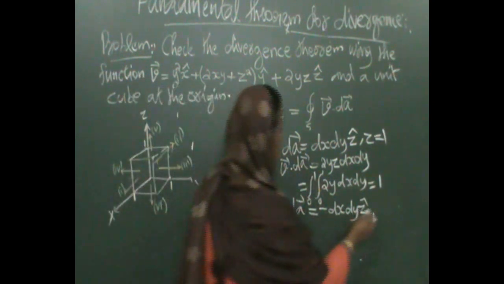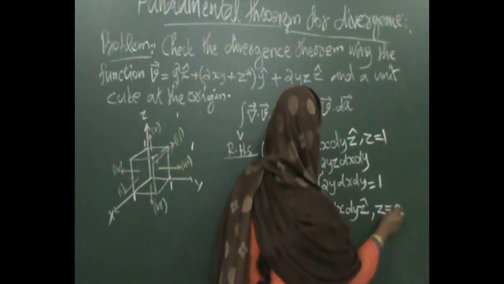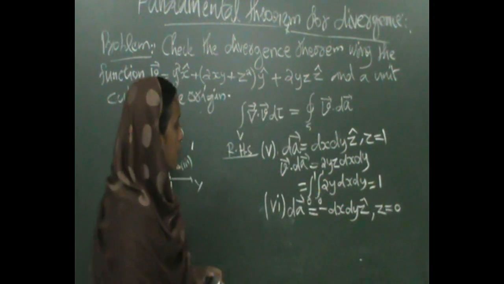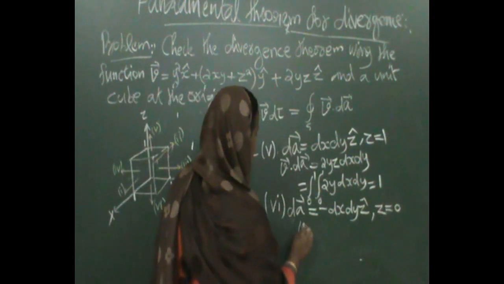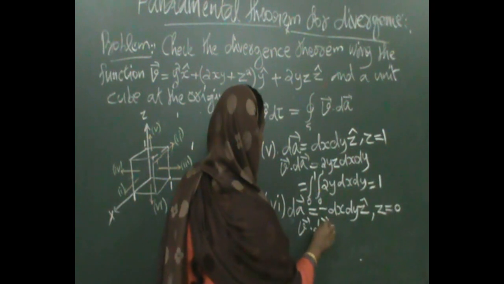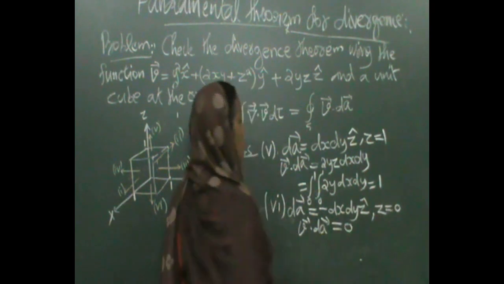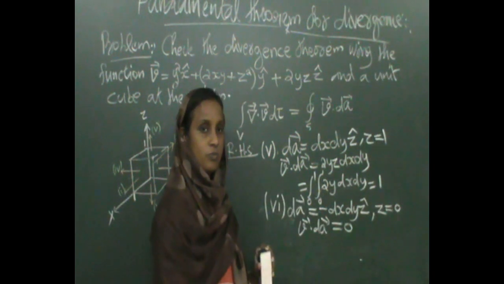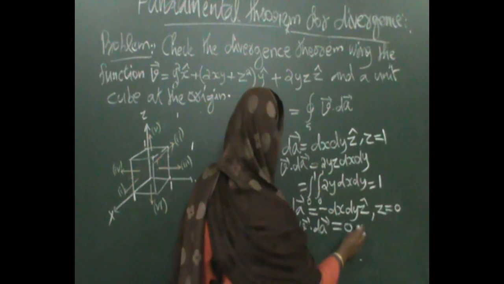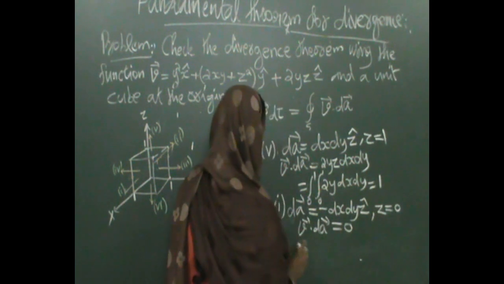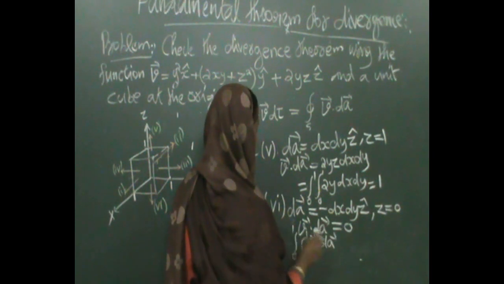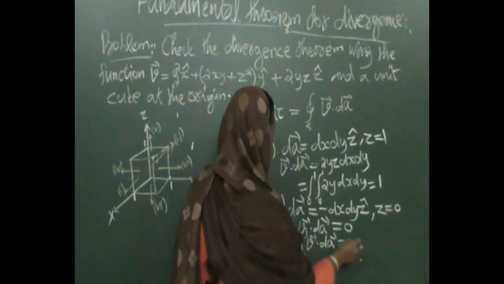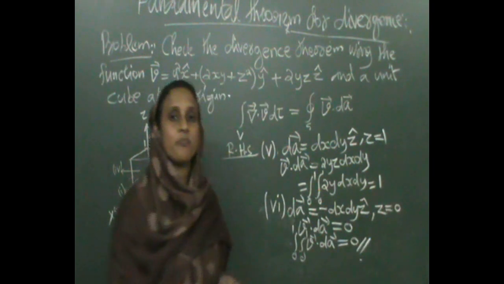This face lies at z equal to 0. So what happens? You get here V dot dA equal to 0 because z equal to 0. Okay, that means the double integral of V dot dA, 0 to 1, 0 to 1, equals 0.